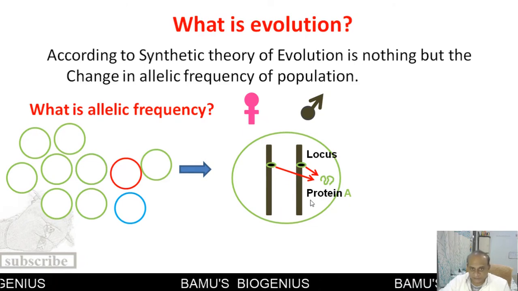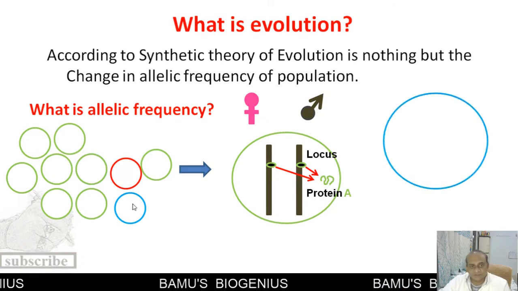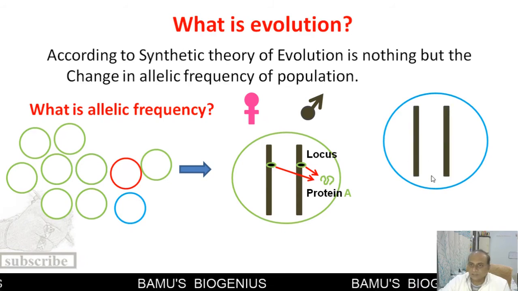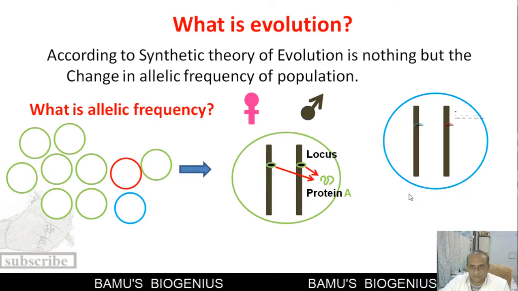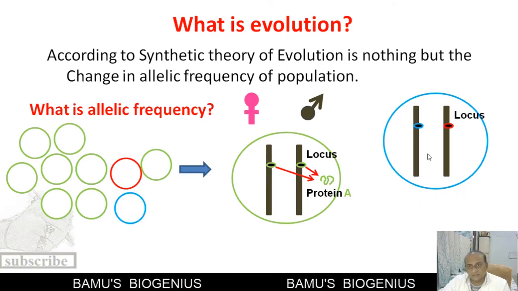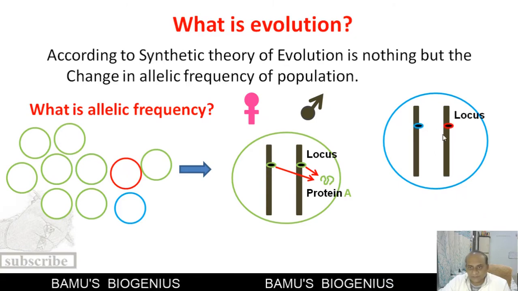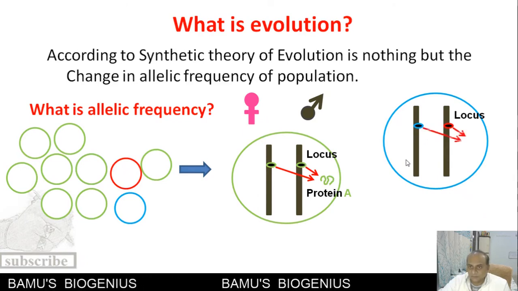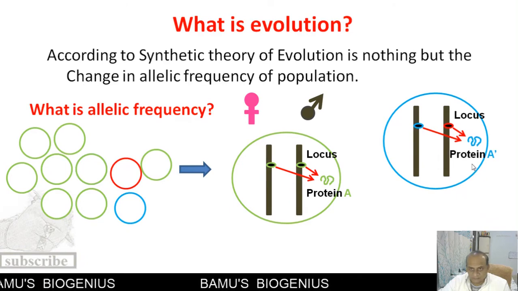So this is one individual. Then another individual, this one, will again have the same chromosome number, as the species is the same. And on this same locus, the same protein will be encoded by these particular genes.